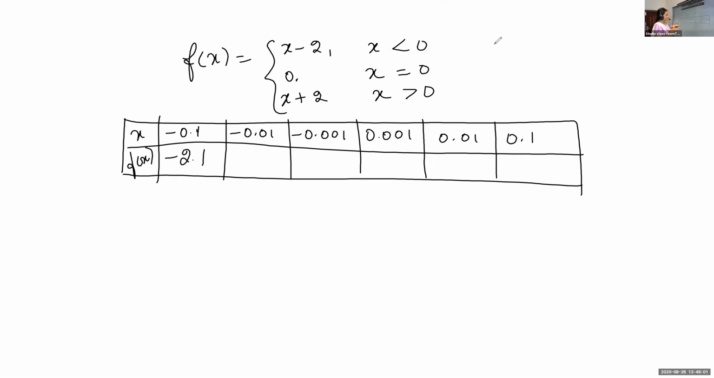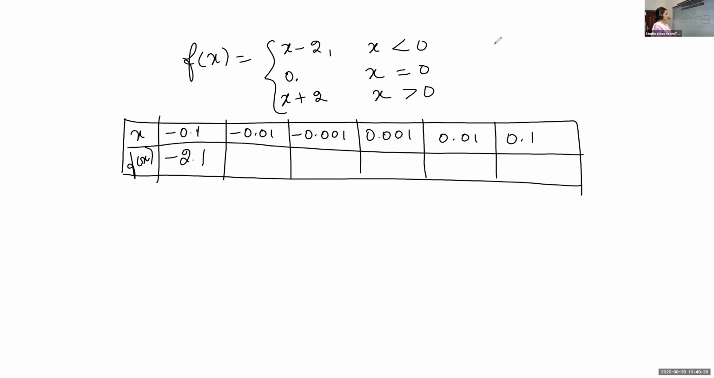Have you calculated this one? Which function did you apply here? Here 3 cases are given, isn't it? So which one did you select? First one. Okay. Here minus 0.1 is less than 0. It is less than 0. So what do you have to do? Minus 0.1 minus 2. So you'll get minus 2.1. Correct. Shubham Paul. The next one.